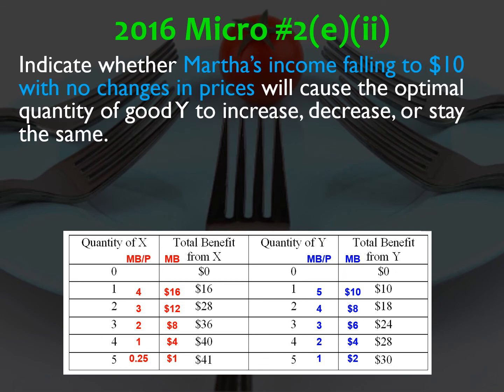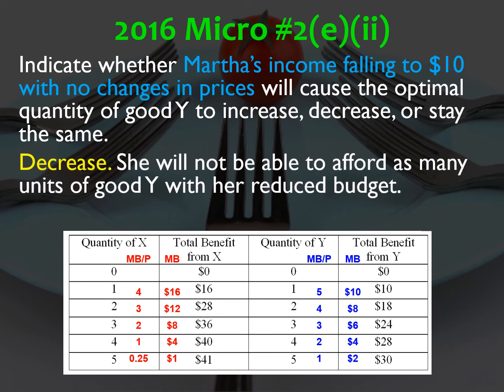E2, indicate whether Martha's income falling to $10 with no change in prices will cause the optimal quantity of good Y to increase, decrease, or stay the same. So the marginal benefit per dollar is the same, but now she has less money to spend. So her optimal quantity of good Y is going to go down. She just can't afford to buy as much because she has less money.